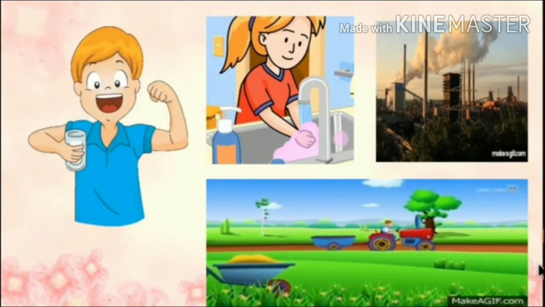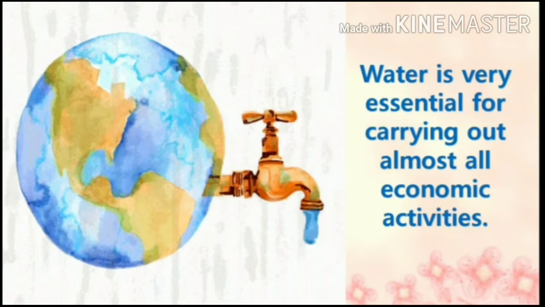Apart from drinking, water is required for domestic purpose, agriculture purpose, industrial purposes, etc. Water is very essential for carrying out almost all economic activities. Every economic activity depends on water.